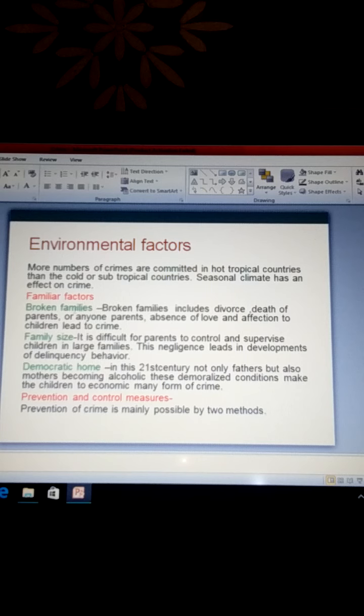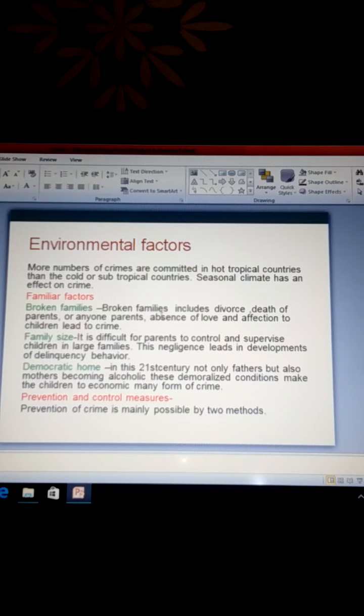Now, familial factors. Broken families. Broken families include divorce. Understand? Broken family means where there is death of parents or separation of parents, including divorce. Understand? This is called a broken family.